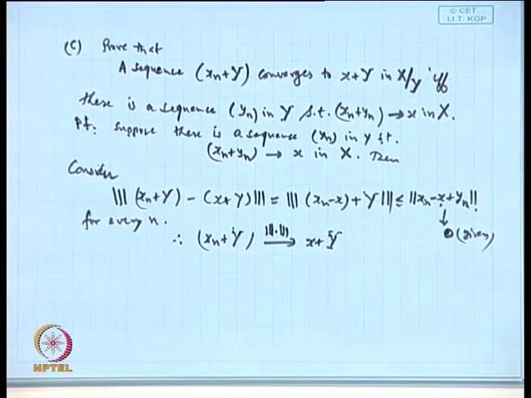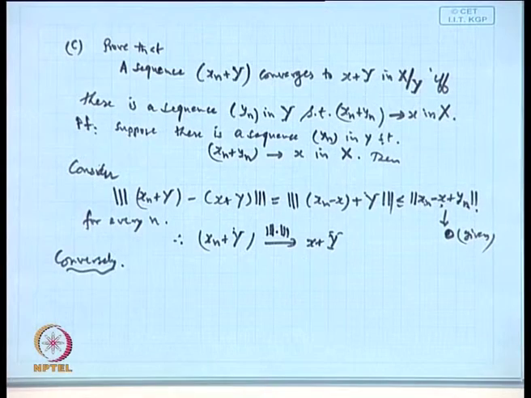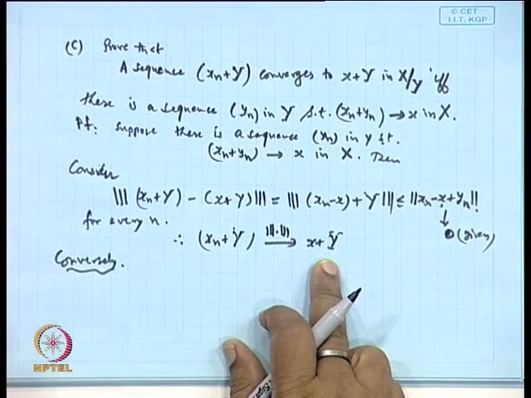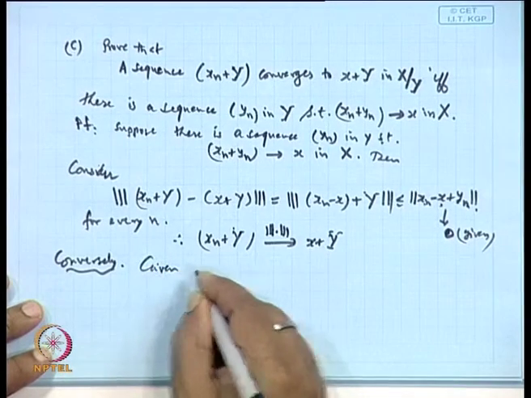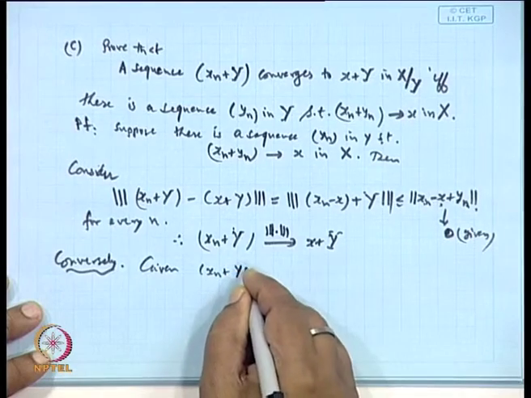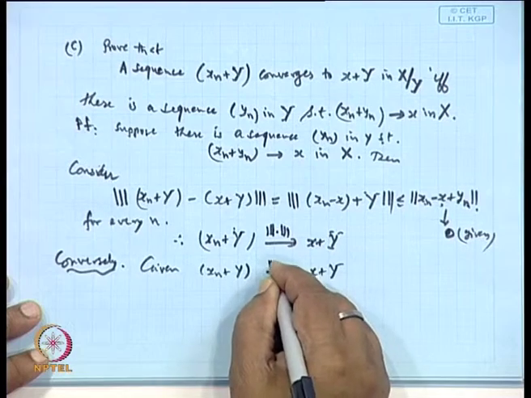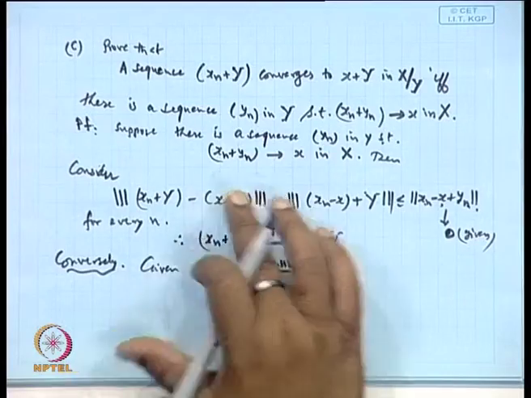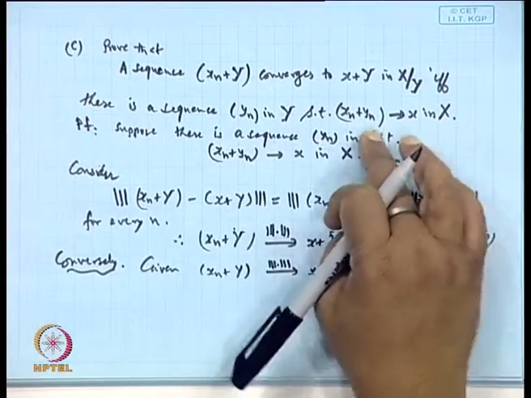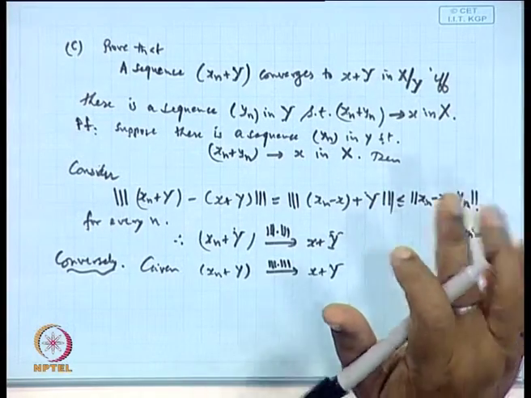Okay. Now, let us see the converse part. Given that this sequence converges to this in the norm of this. So, given x_n plus Y converges to x plus Y under this norm, we are required to show that there will be a sequence y_n such that x_n plus y_n goes to x in the norm of X. Okay. So, let us see.